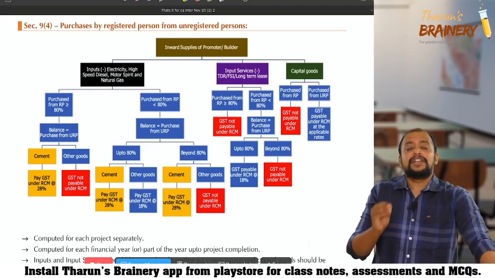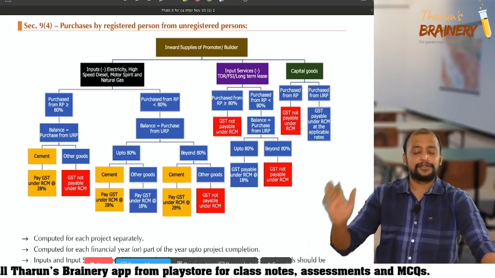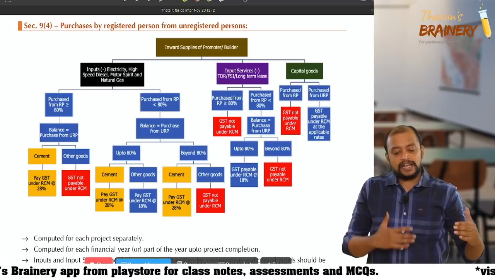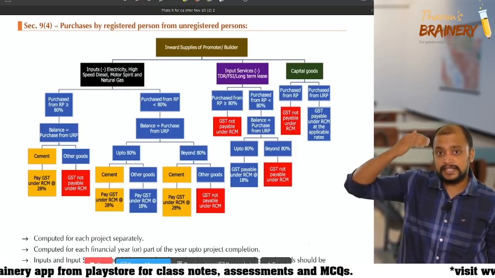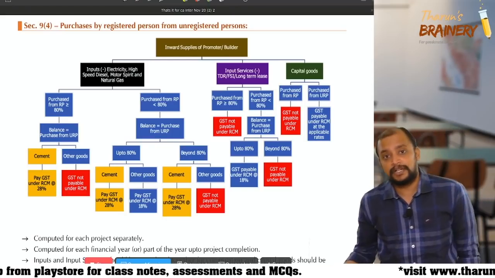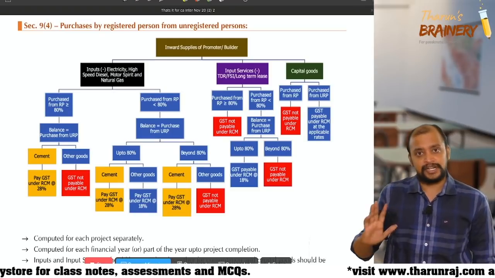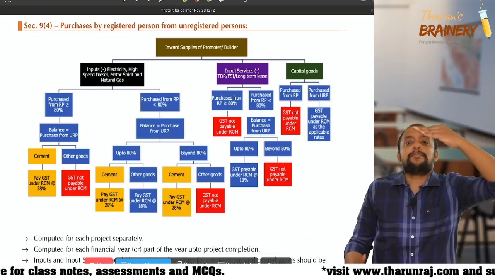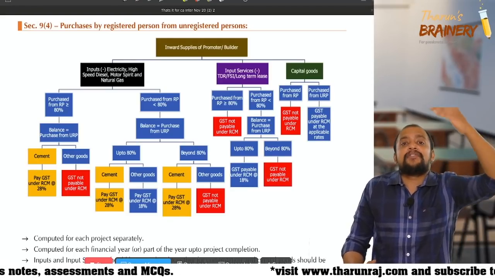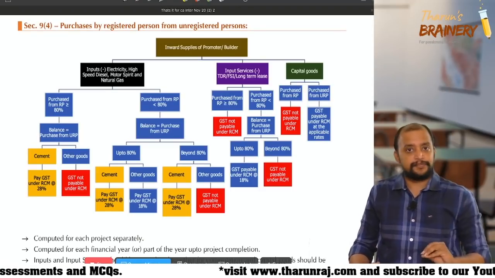And we need to check their inward supplies. Those inward supplies are divided into 3. Please concentrate. This section 9 subsection 4 is a latest one, and this can be tested in exam. So far it is not tested, so it is very important. If a promoter or a builder makes inward supply from an unregistered person, then he needs to pay GST under RCM.